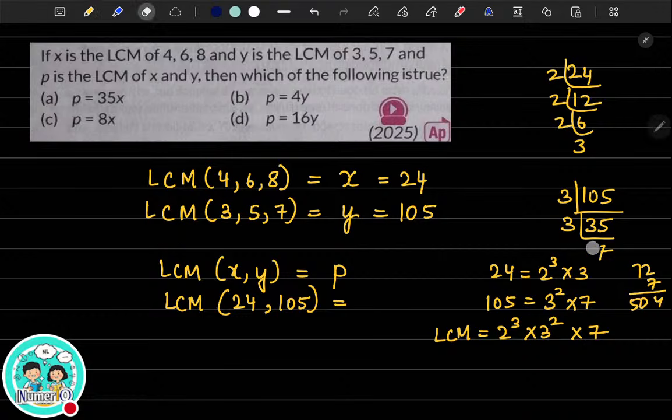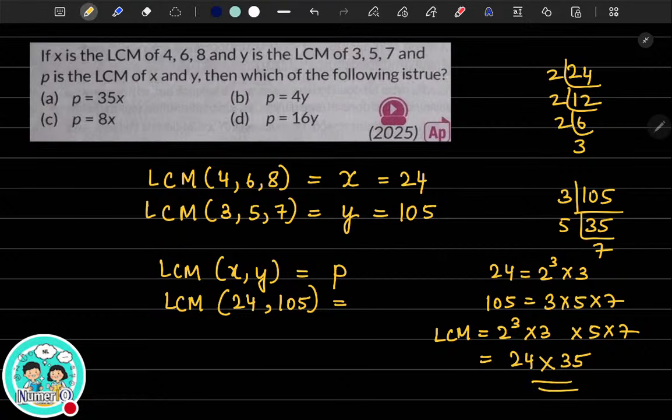Okay, I've made a mistake here. So you will not have 3 square here, just a minute. It will be 5 here. So 5 sevens are 35. And here you will be having 3 into 5 into 7. So 24 multiplied by 35. Let it be as such, 24 multiplied by 35. So LCM of 24 and 105, you are getting 24 multiplied by 35. Don't find the product, let it be as such.